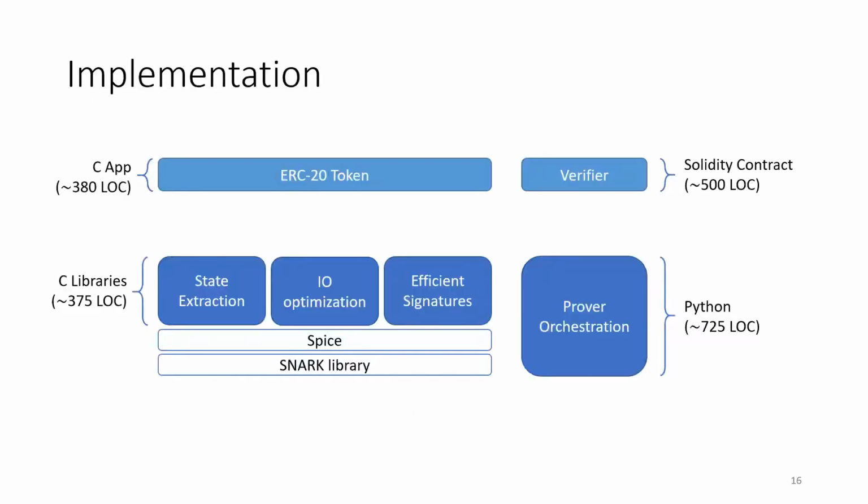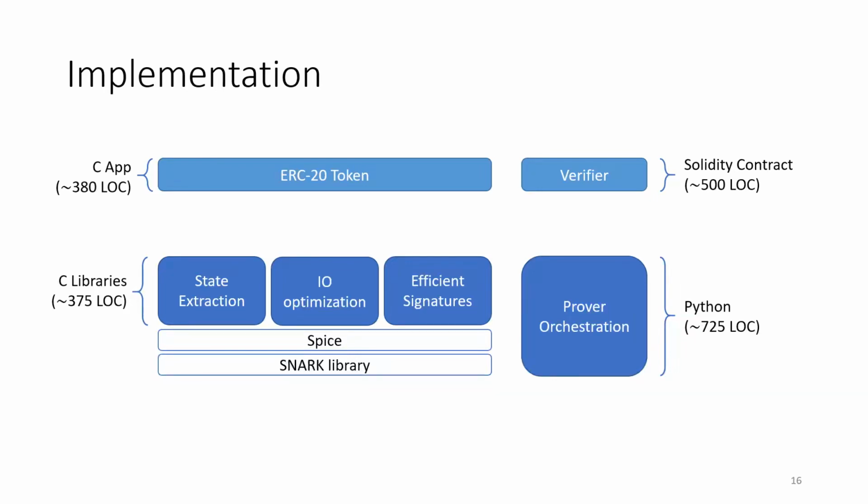So what did we actually have to build? Well, first we built Piperine atop Spice, which internally uses libsnark to implement the Groth16 snark. This took about 375 lines of C and some libraries. Secondly, we implemented additional orchestration for Piperine in about 725 lines of Python.